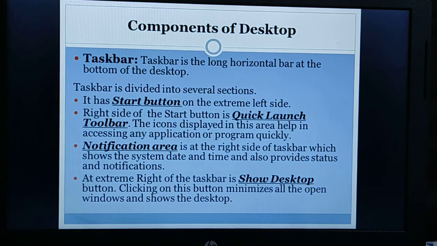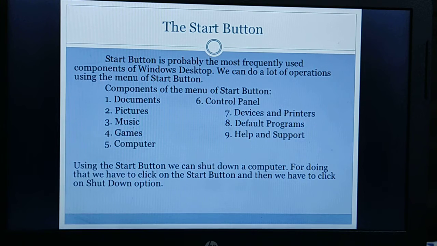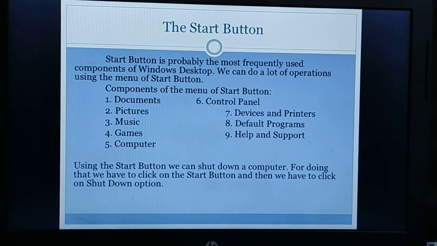Next, the start button itself. As I already said, the start button is probably the most frequently used component of the Windows desktop. We can do a lot of things using the menu of the start button. So what is the menu of the start button?